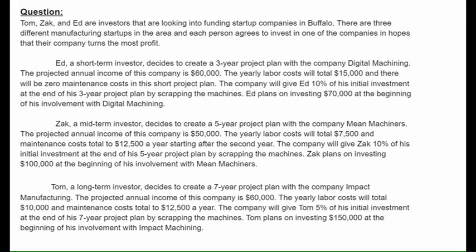Ed's a short-term investor. He decides to create a 3-year project plan with the company Digital Machining. The projected annual income of this company is $60,000, and the yearly labor cost will total $15,000. On this project plan, there's 0 maintenance cost because it's such a short-term project. The company will give Ed 10% of his initial investment back. At the end of the 3-year project, his initial investment is $70,000.